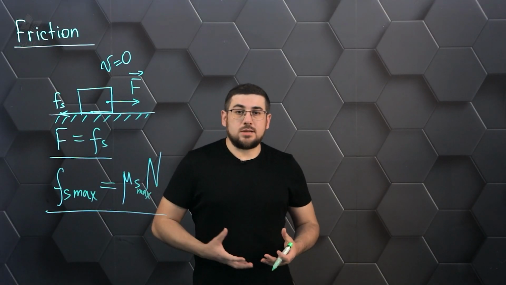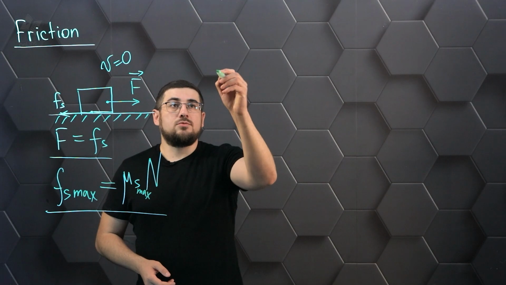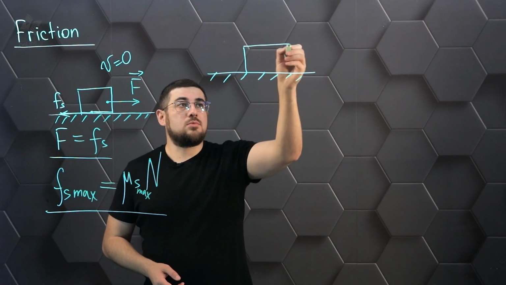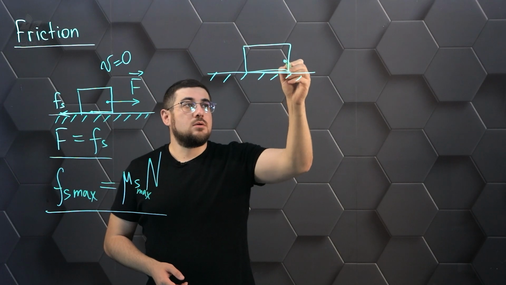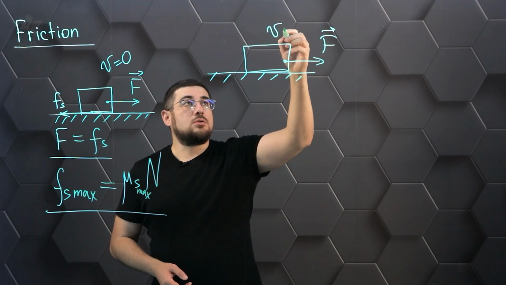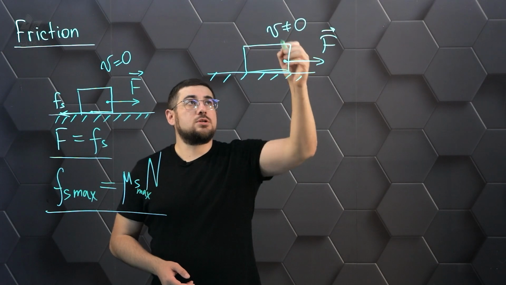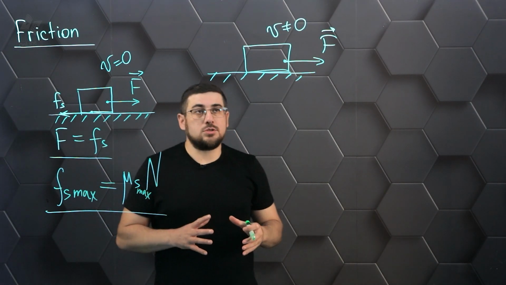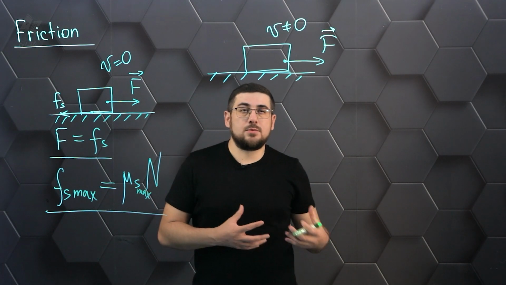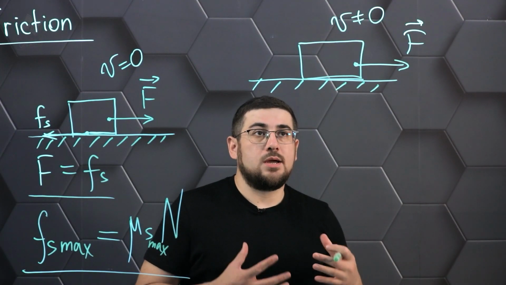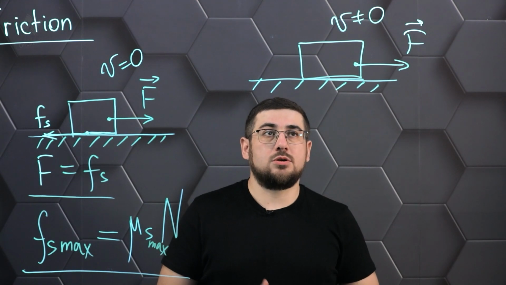So what happens when the motion starts? Let's look at the second case, given that the body has now started to slide. That is, in this case, our velocity is not equal to 0, and here different variants are possible, i.e. there can be uniform motion, i.e. the body slides uniformly on this surface, or the body can accelerate. It is generally not important, because the most important thing is that the body began to move.